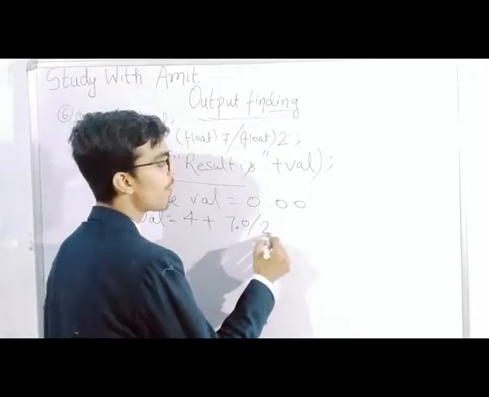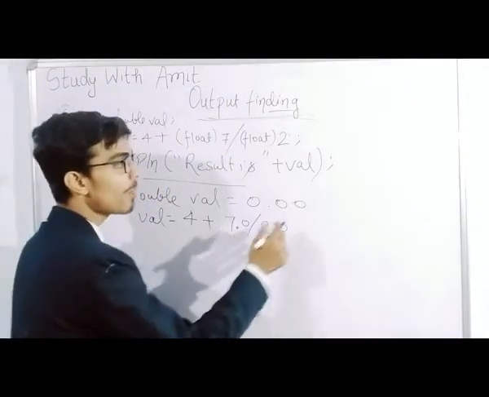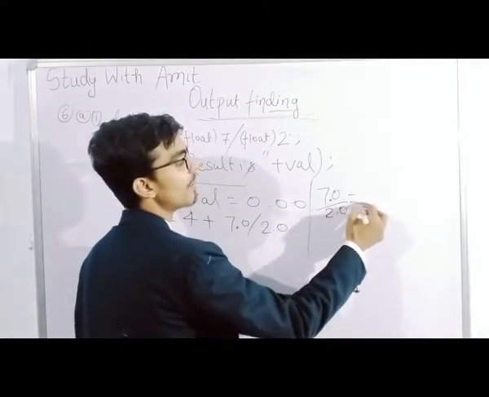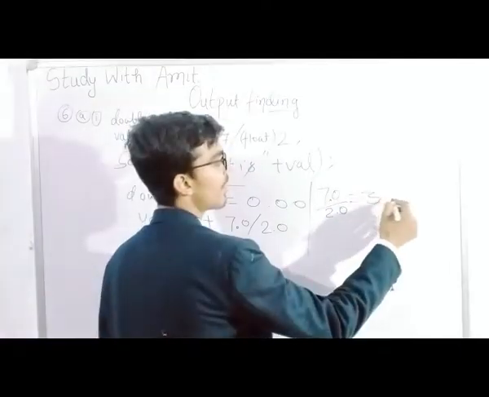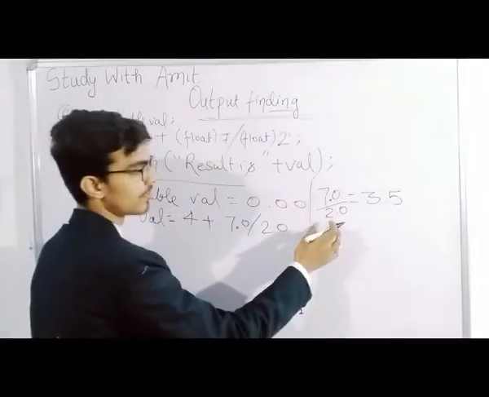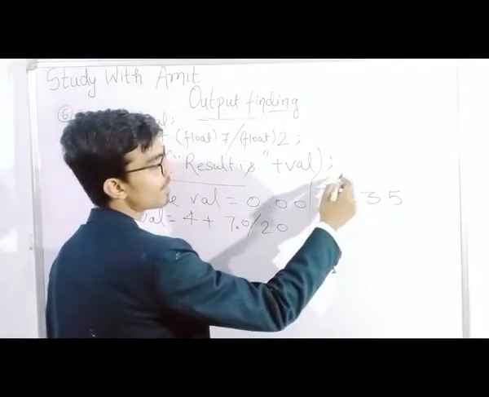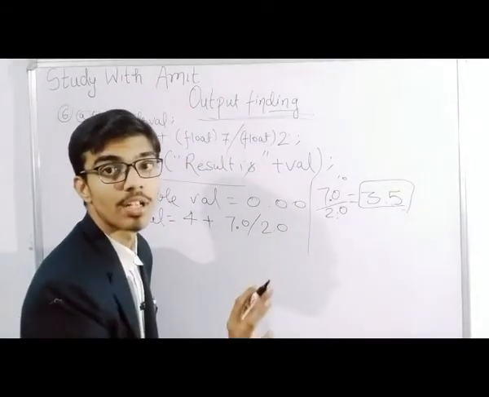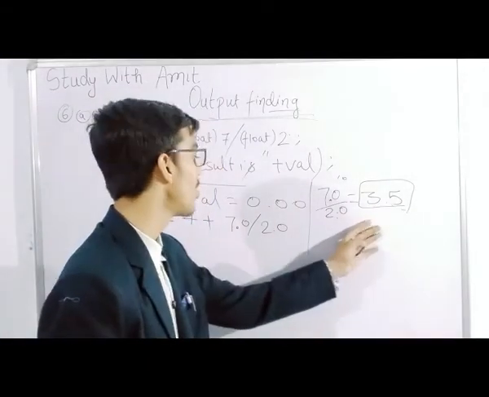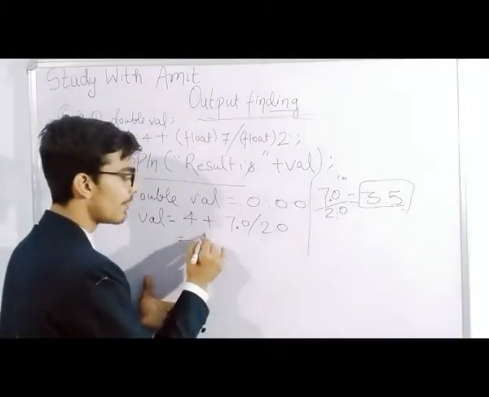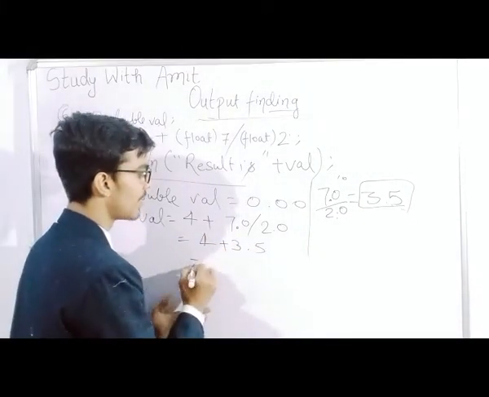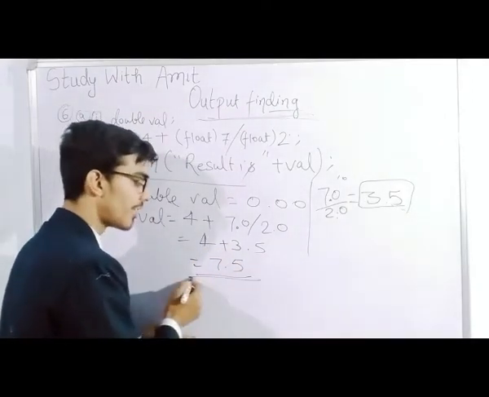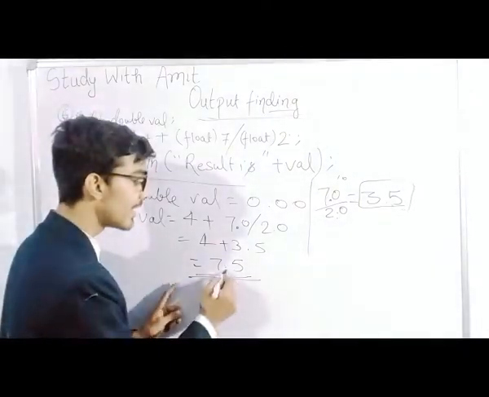7.0 by 2.0 means 3.5. 2 3s are 6, 7 minus 6 is 1, 10, 2 5s are 10. So 3.5 is the answer in float. It will be 4 plus 3.5, which is 7.5. So this is our output in point form.